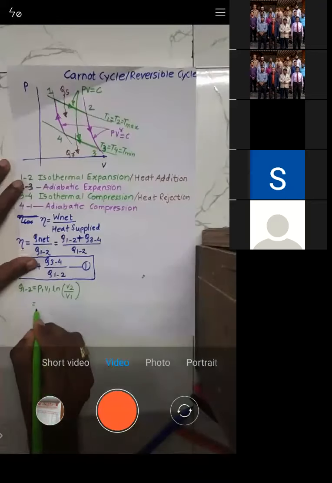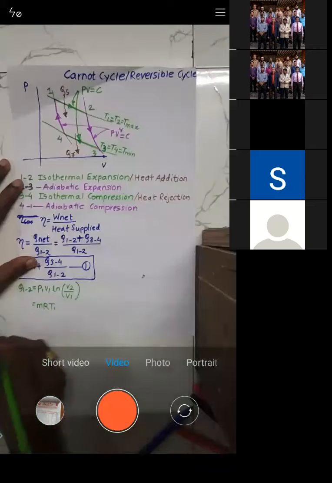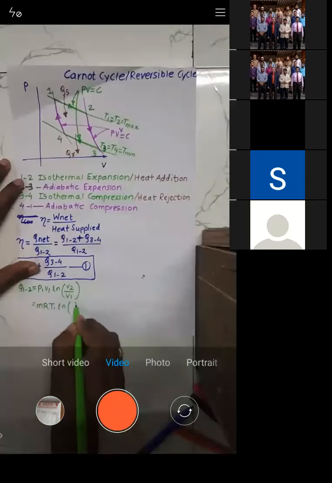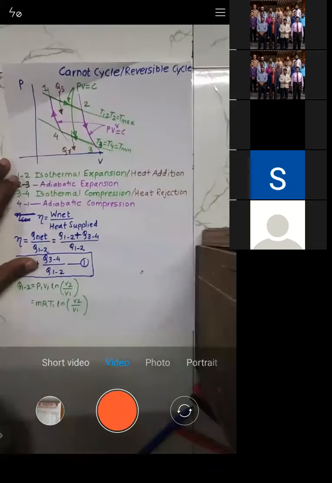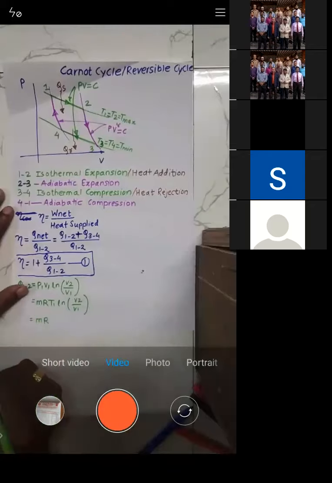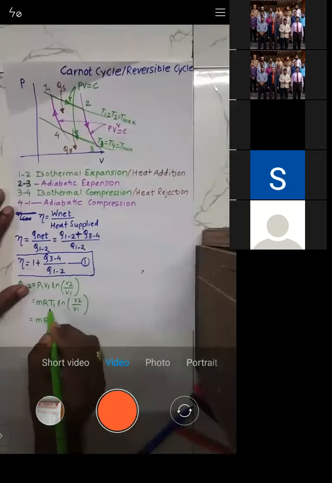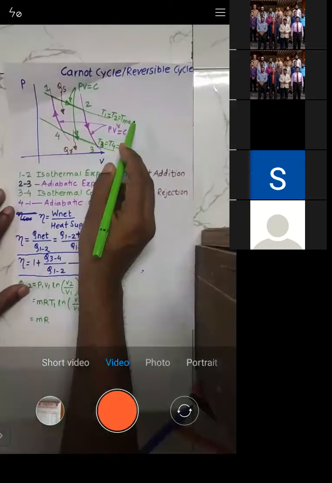Now you know that P1 V1 is MRT1, into ln of V2 by V1. That is the only thing I have done: P1 V1 is equal to MRT1. You can see T1 is equal to T2 and is equal to T max.